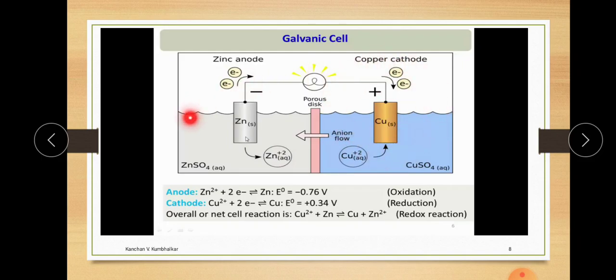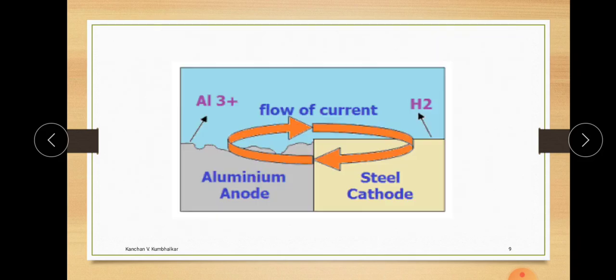There is a formation of anode and cathode in the presence of an electrolyte, and there is a flow of electrons. The one metal donates electrons, gets oxidized, meaning the corrosion takes place on that metal. And one metal acts as an anode with respect to the other on the basis of the electrochemical series. So this is all about the galvanic cell.